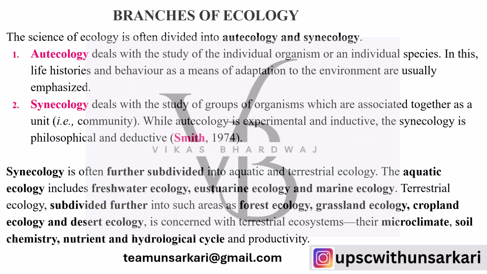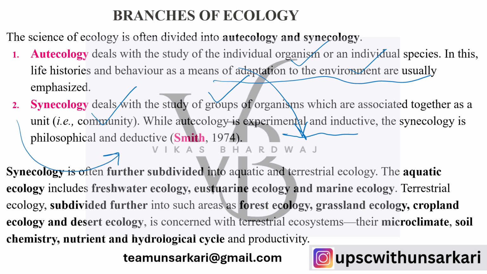So branches of ecology: autecology is dealing with the study of individual organism or individual species, where life histories and behavior as a means of adaptation to the environment are usually emphasized. The individual is the key word here. Synecology deals with a group of organisms, that is a unit or kind of a community. Autecology is experimental and inductive, whereas synecology is philosophical and deductive. So we have to just find the differences. In examination, theoretical concepts are very less probable to come. They are coming in UGC and other exams, but over here, by understanding, we can help in retaining more information and we can help in having data collection also.